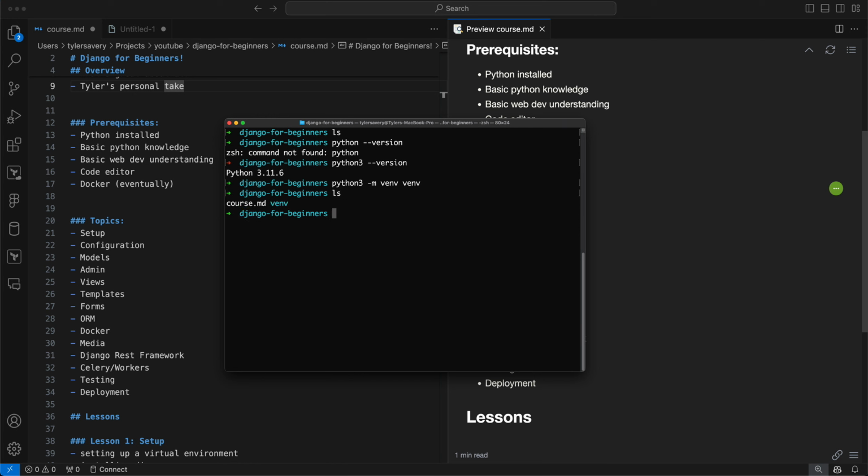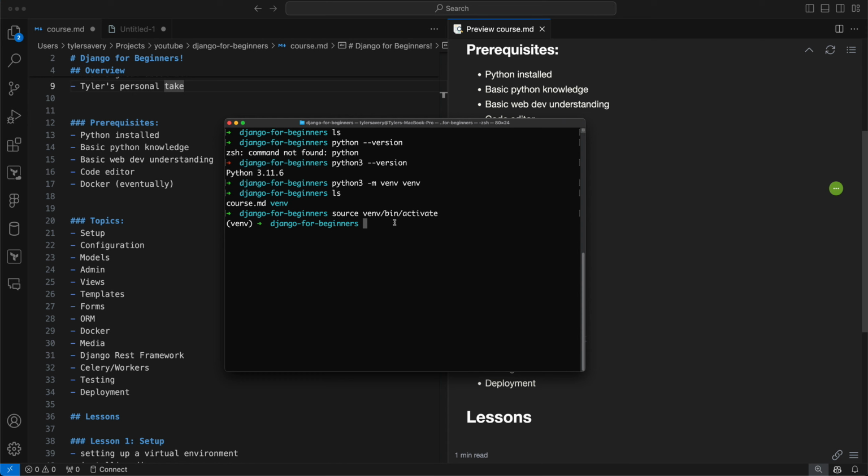So we'll see there's this venv folder made right here. And what I can actually do is source that. I use the source command. Again, on Windows it might be a little bit different, so please look that up. And we just want to source venv/bin/activate. So that's just a file inside a folder called bin inside the folder venv. And what that will do is we'll see we're in venv now, and anything we do in here in the world of Python is going to be contained within this little world here, which is really nice.